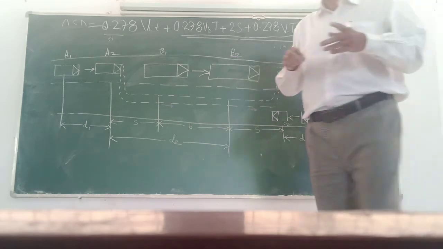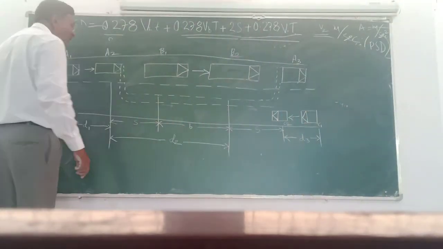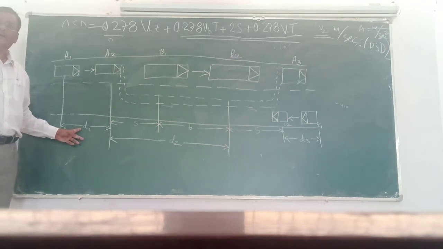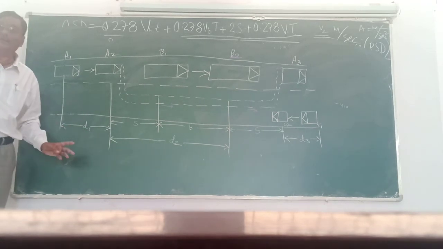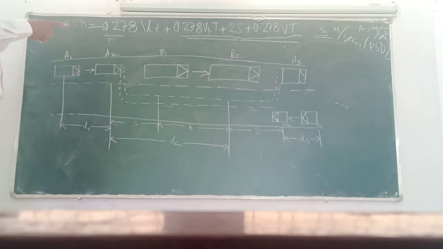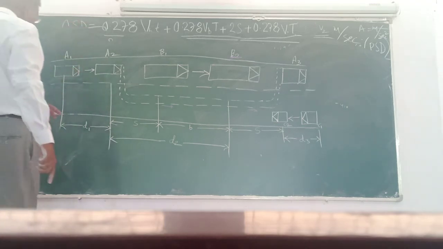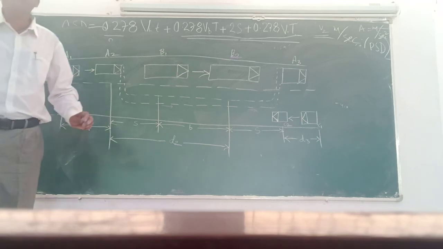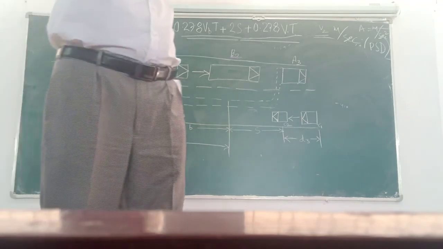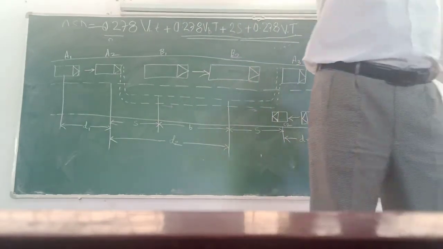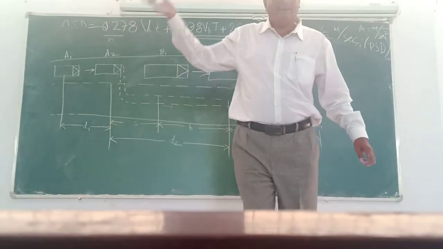D1 is the distance traveled by the fast moving vehicle during the reaction time of the driver, in meters, no doubt. That is, moving from position A1 to A2.